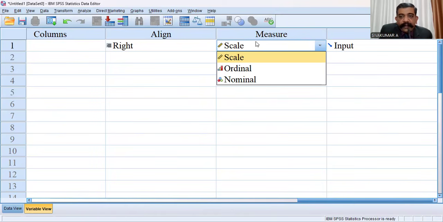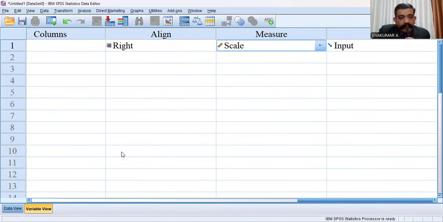That means scale may be ratio scale or interval scale. In theory there are four types of scale, but as per SPSS terminology, there are only three. So please select scale.